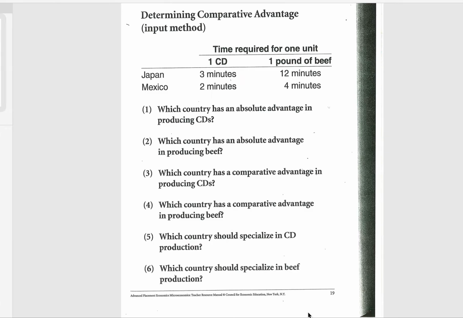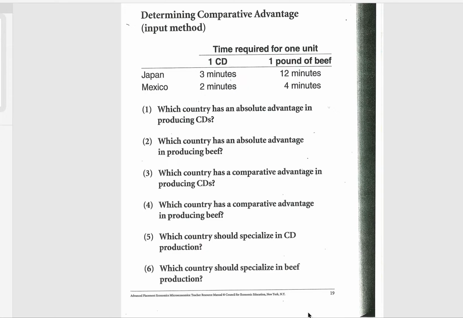All right, this handout goes through how we determine who has the comparative advantage. We have Japan and Mexico, who are producing CDs and beef. You'll notice at the top, this tells you that it's an input. So we're comparing how much time it takes to make one CD versus how much time it takes to make 1 pound of beef. And the formula for input, when we calculate that, remember, is the other goes under.